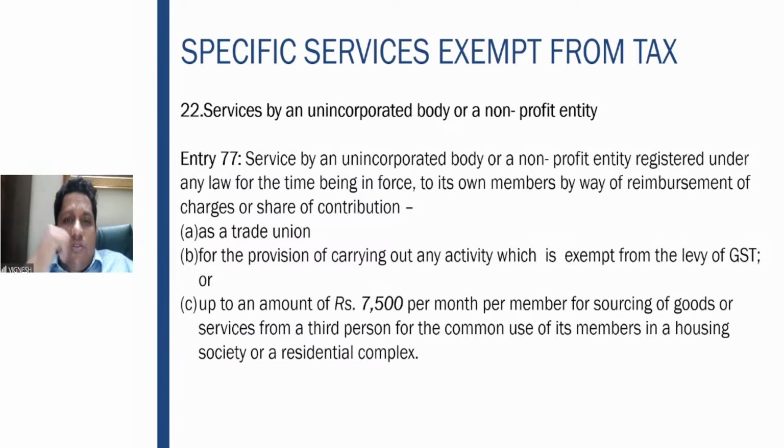Then Resident Welfare Associations have also become prominent in the recent past, and that is what entry number 77 speaks about. Any unincorporated body that provides services to its own members by way of reimbursement of charges, as a trade union or any other activity, up to 7,500 per month per member is exempt, for common use in the housing society or residential complex.